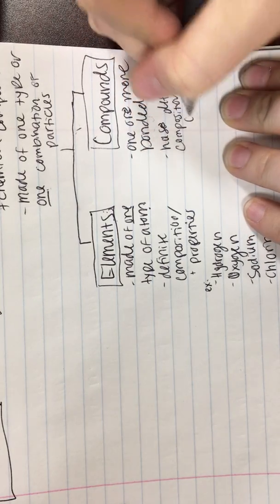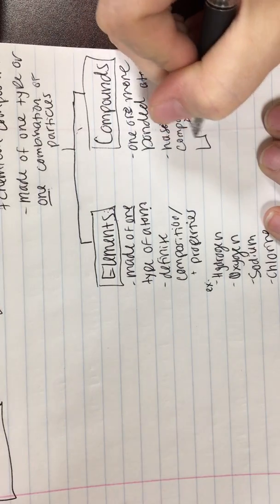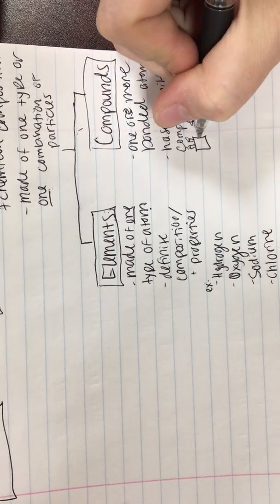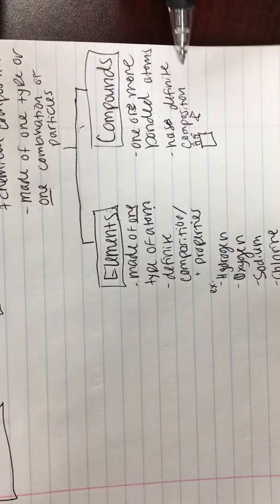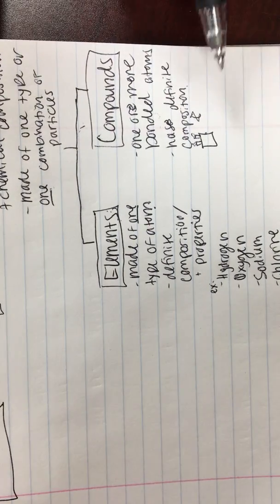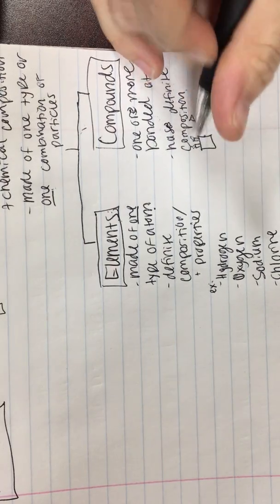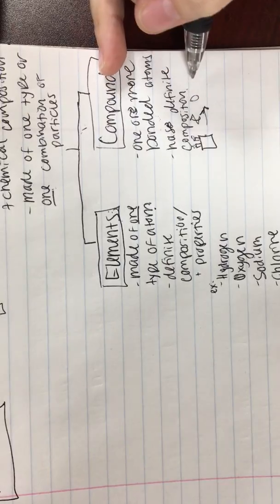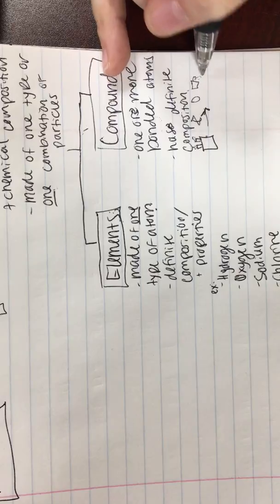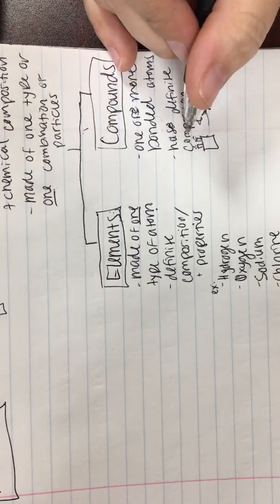All right, and I like to think of it this way. It's a definite recipe. So if I was to make a cake, I've got to use the same things each time if I want to make that specific kind of cake. It has a definite composition, a definite recipe in order to make it. And all those things that go into it are almost like elements, right? We have an egg and we have flour and we have vanilla, all these things that go into our cake, oil, right?